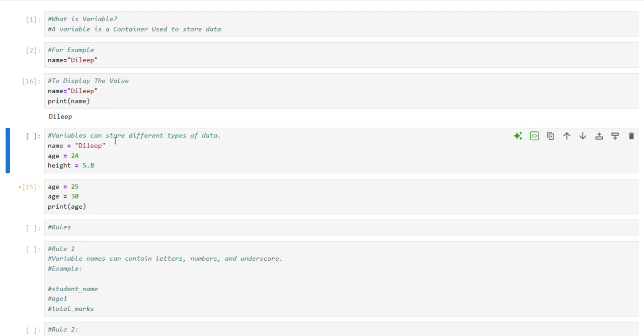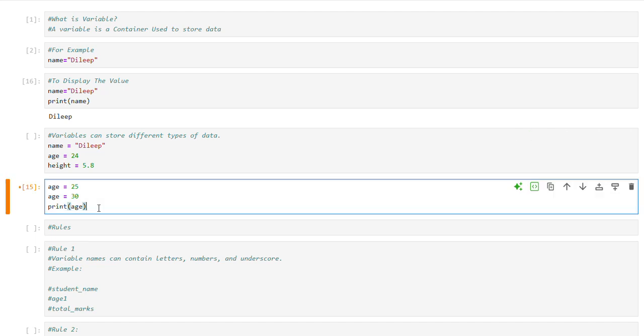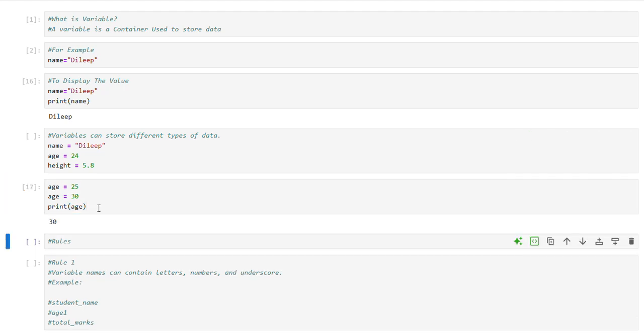Here, a variable can store different types of data. For example, name stores a text, age stores a whole number, and height stores a decimal point. And here is a great thing in variables. Wait, I will show you. Here, age equal to 25 and age equal to 30. Now, guess what is the output here? Yes, 30. Why? Because in variables, the old value is always replaced by the new value because it is updated, right? Because the output is 30.